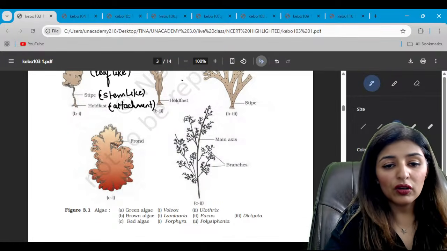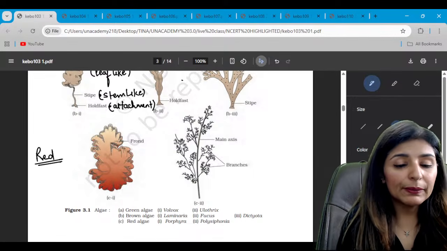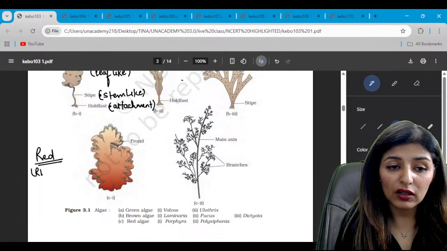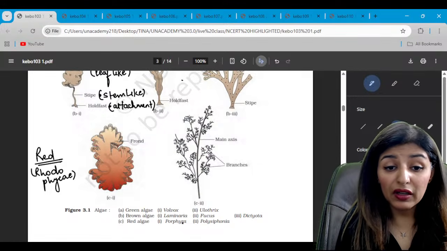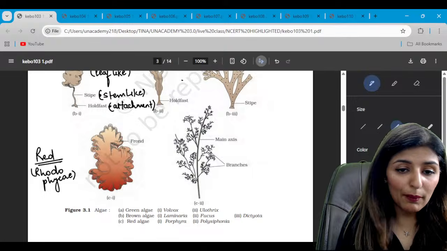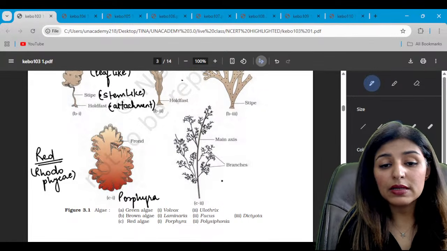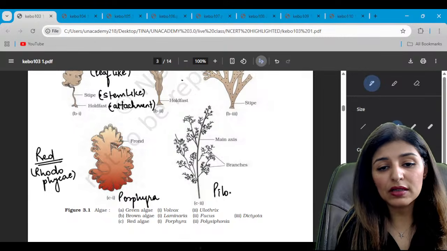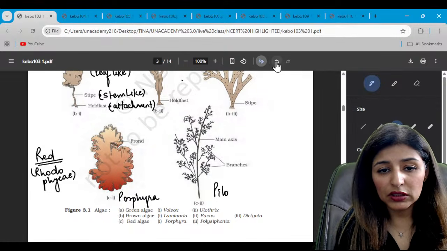Now moving on to red algae. So red algae represents the rhodophyceae. So what are the examples? P2, G2. So here we see all the P2. Porphyra, this is Porphyra, while the other one is Polysiphonia.